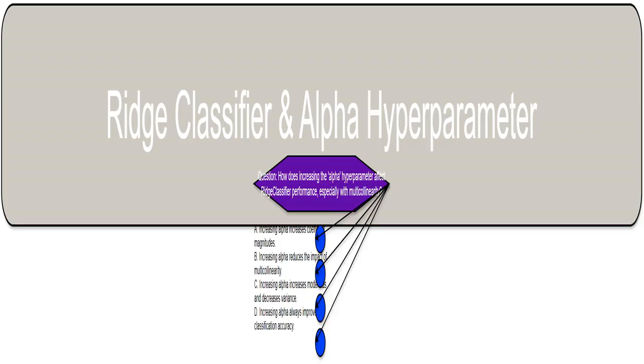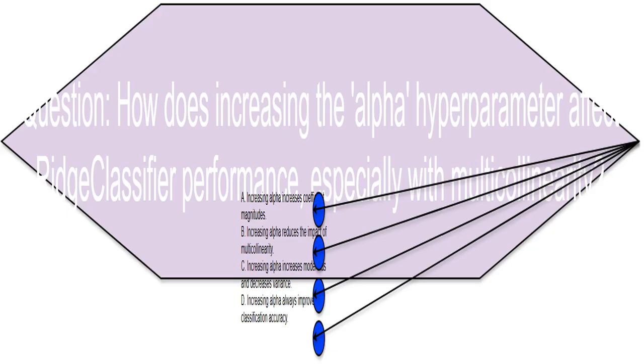We're exploring the RidgeClassifier, a machine learning algorithm. A key part of this algorithm is the alpha hyperparameter, which controls something called regularization. Think of regularization as a tool to prevent overfitting, where your model learns the training data too well and performs poorly on unseen data. This question focuses on understanding how changing the alpha value impacts the model's performance.